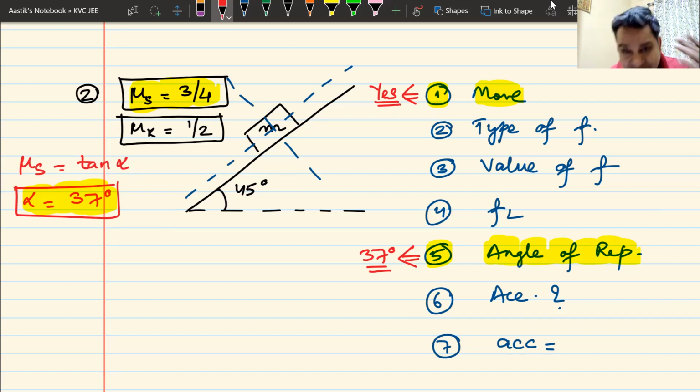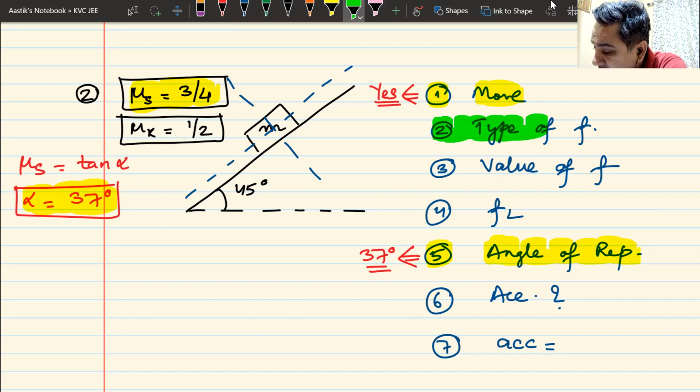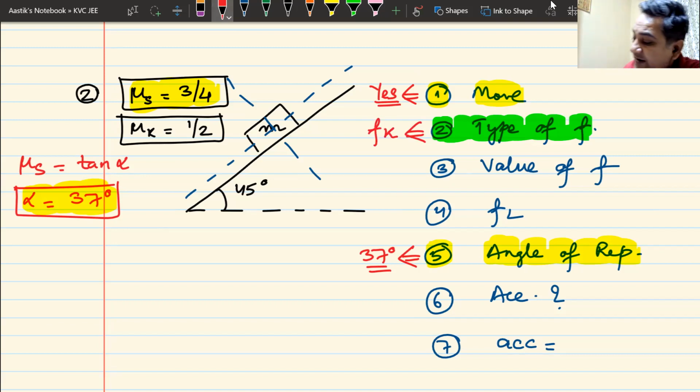Now, since the block moves, let us now worry about the second part. What type of friction will act? If the block moves, what type of friction will act? Answer is also simple. If the block moves, the type of friction which acts will be known as kinetic friction. It will be Fk, kinetic.